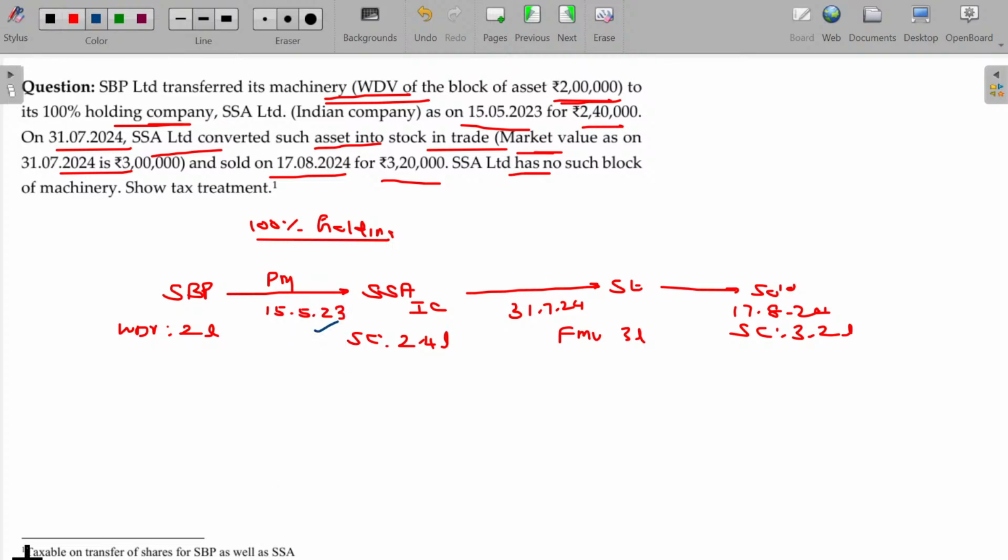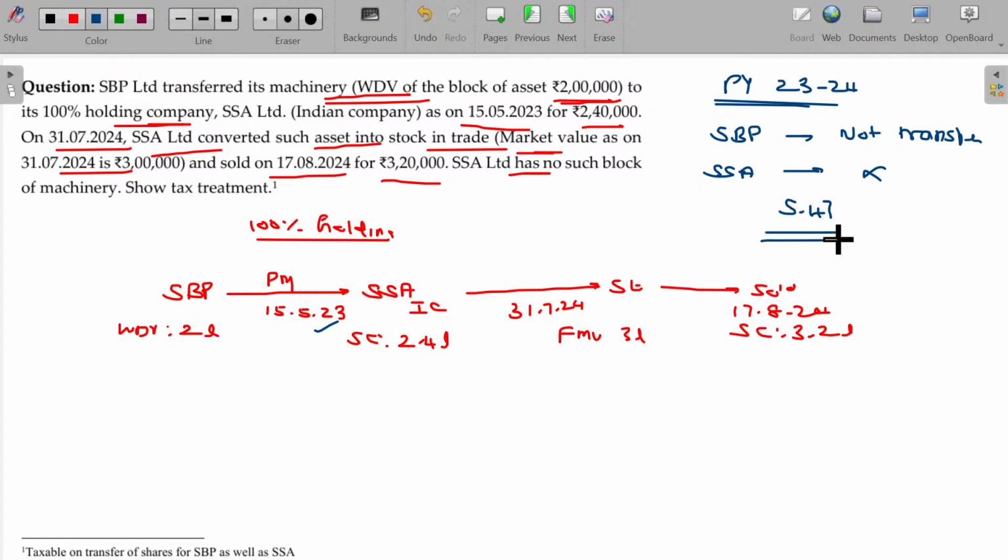Now, the actual transfer happens in which year? 23-24. So, previous year 23-24. For SBB, not a transfer. For SSA, no tax, by attracting section 47. In the year of transfer, it falls under section 47, so it is not a transfer and there is no need to consider it for taxability.